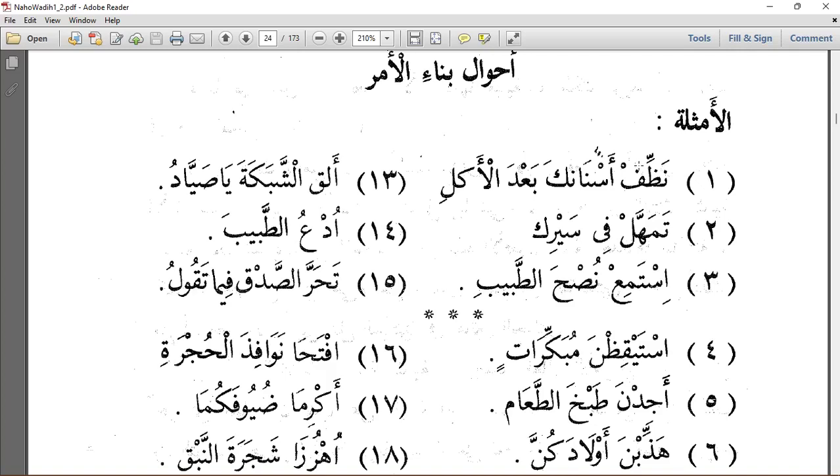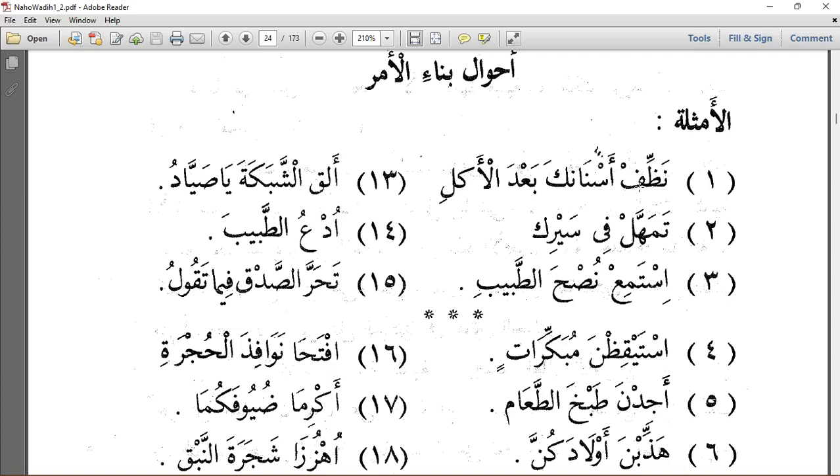You know that we form our amr from the mukhatab, so it becomes tunazifu. Remove the harf al-mudara'a and give the last letter sukun, and we have nazif. So this is fi'l amr mabniyu ala sukun. Why? Because the fa is a sound letter and nothing is connected to it.